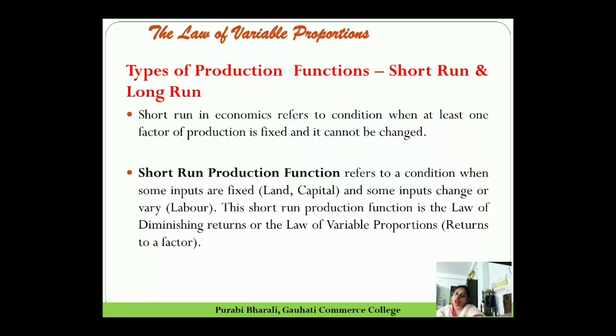Types of production function we have also discussed: short run and long run. Short run is a condition in economics where at least one factor of production is fixed and cannot be changed. So the short-run production function is also a condition when some inputs are fixed and some inputs are variable. And in the short-run production function, the law of variable proportion and the law of returns to scale explain how changes in the variable input change the total output.